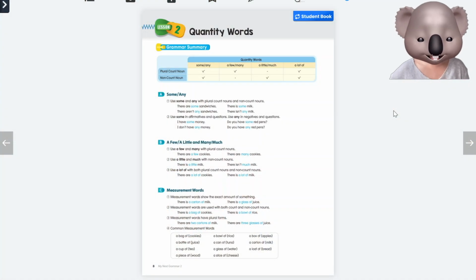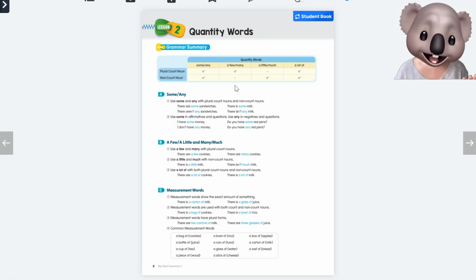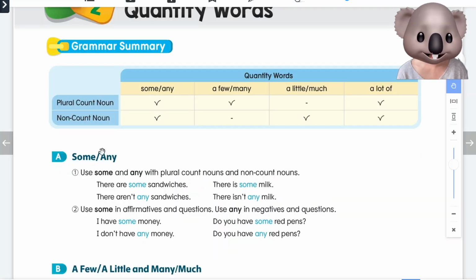Today, we'll be reviewing Lesson 2, Quantity Words. Quantity means how many. For example, some, any, few, a little, many, much, and a lot. All of those words tell us how much or how many. When we have a plural count noun like oranges, we can use quantity words such as some. I have some oranges. And any. Are there any oranges? We can also say, I have a few oranges.